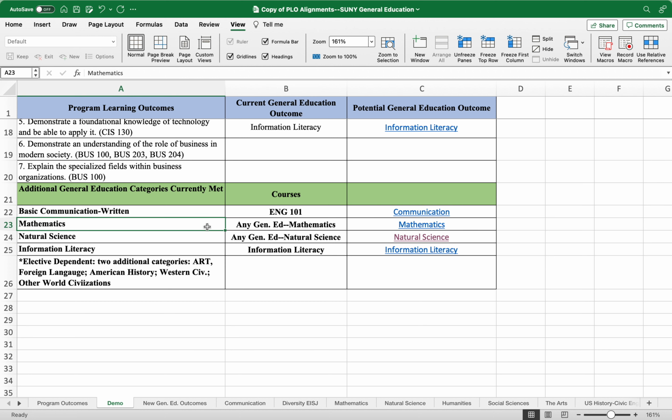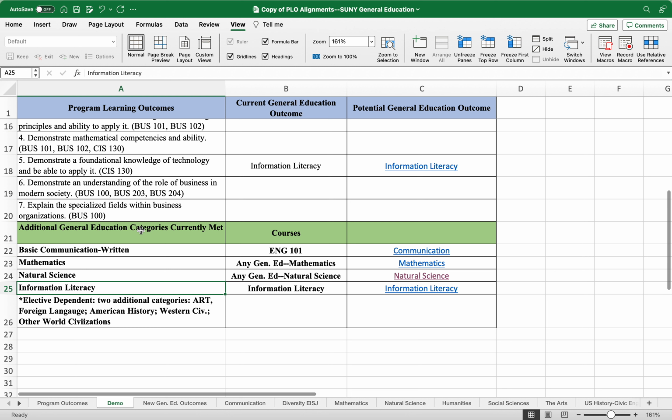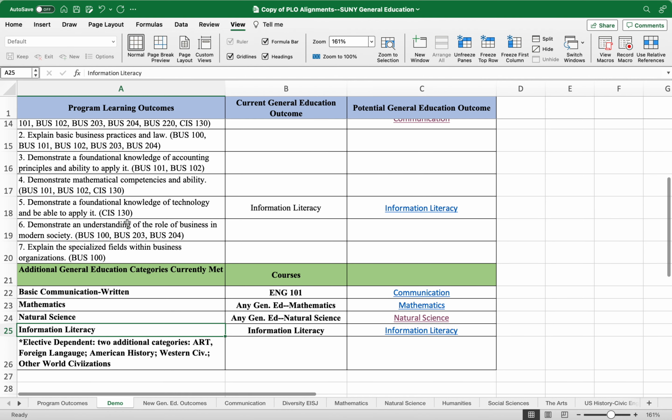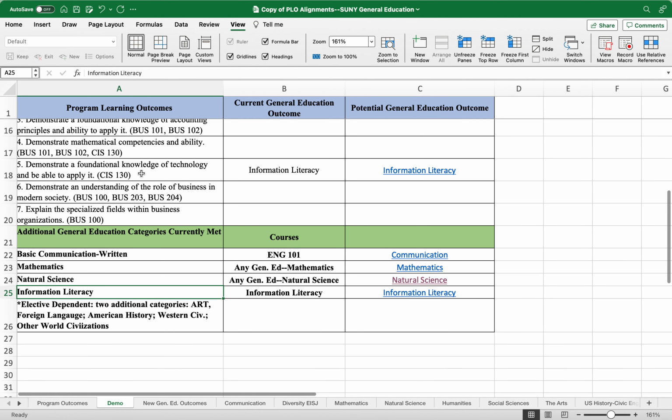Math. Many programs have a specific math requirement. In this case, it's any SUNY Gen Ed for math, but it might say Math 121 or 129. Same with natural science, and then information literacy. So this is what's currently aligned, and I just wanted that in there so that you didn't look at a program and say, oh, how come we only have 2 Gen Ed alignments? You actually have the ones you need, but they're not necessarily aligned with your program learning outcomes.